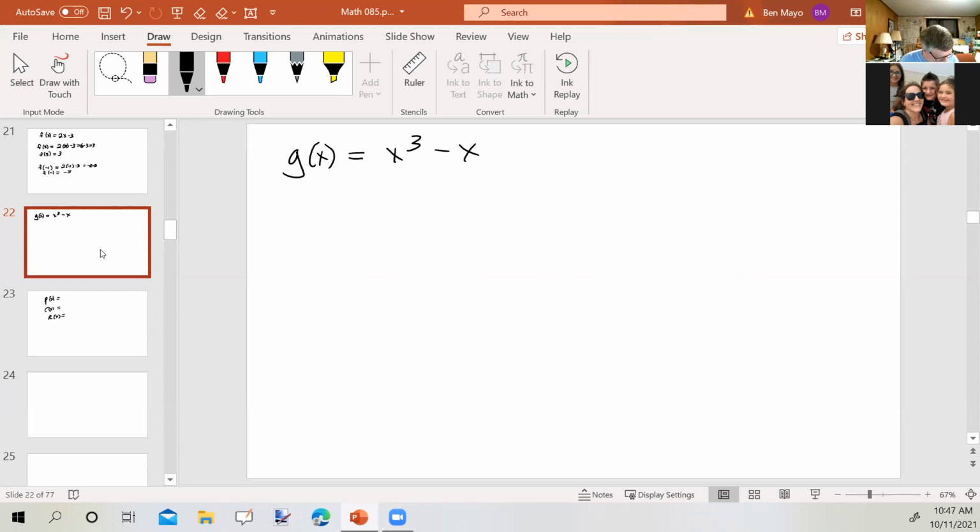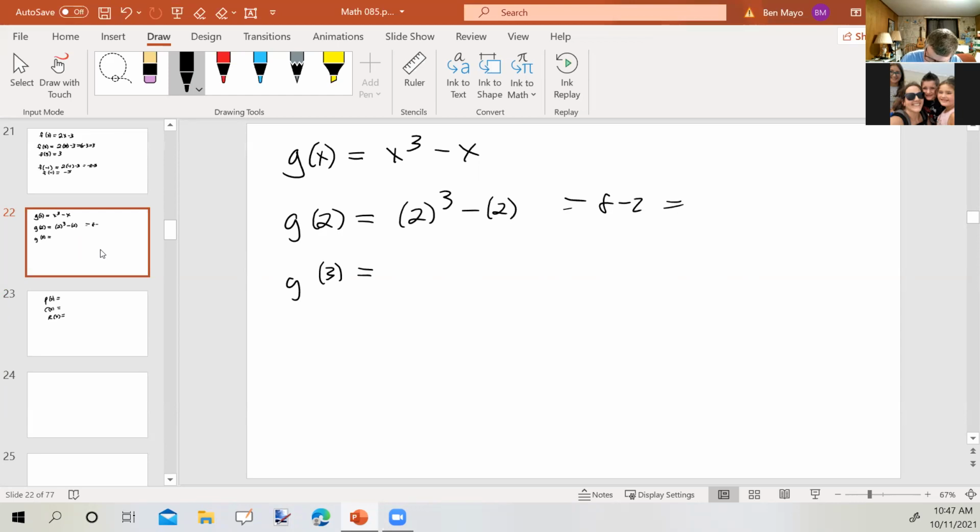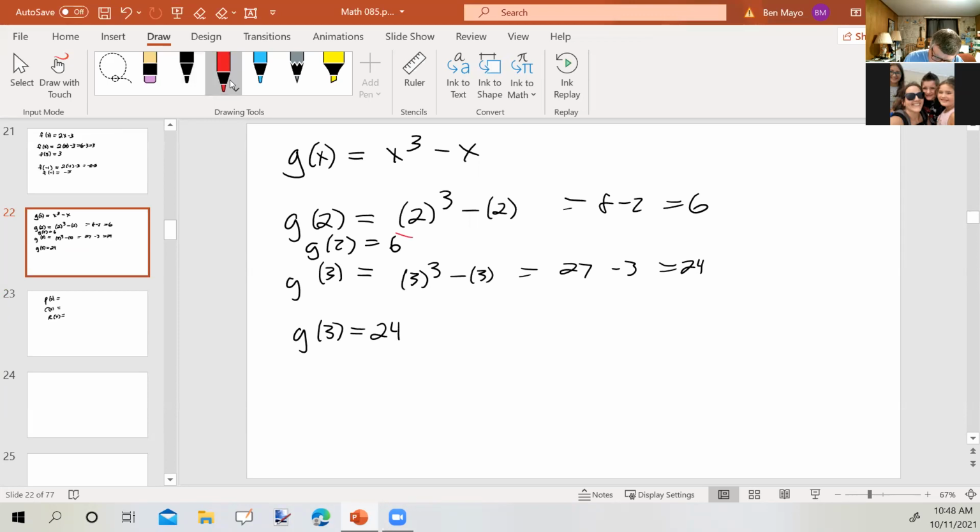Anyway, g of x equals x cubed minus x. We are asked to find g of 2 and g of 3. So to find g of 2, we're going to replace all the x's in the original function with 2. So I get 8 minus 2, or 6. So g of 2 equals 6. g of 3 would be 3 cubed minus 3, which is 27 minus 3, or 24. So g of 3 equals 24. Any questions about that situation or these examples?